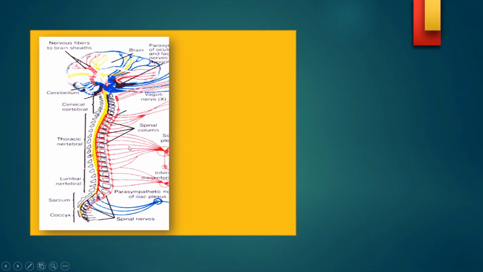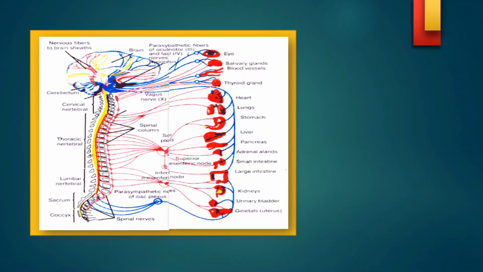The nerves not only supply the muscles and skin, they also supply the eye, salivary gland, heart, lungs, stomach, pancreas, and intestine. Every part of the body is supplied and controlled by the brain. So now you understand the important function of the brain is that it controls every part of the body.